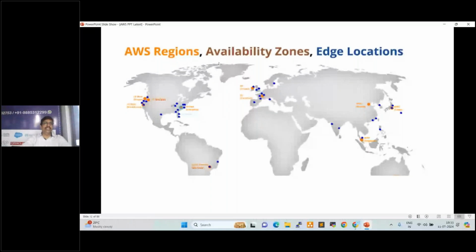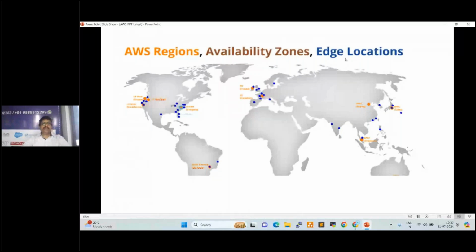So a region is a primary data center, and an availability zone is a DR data center. What is a DR data center? Okay, this will be covered again and again, so don't worry. Yeah. An edge location is a nearby location, right? So these are the three centers available: AWS regions, availability zones, edge locations.